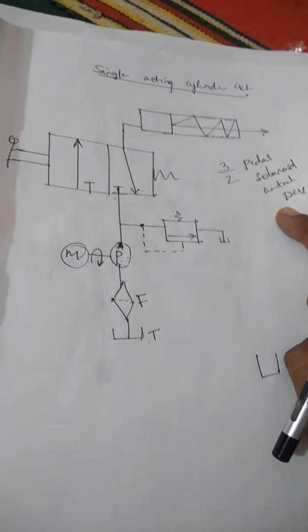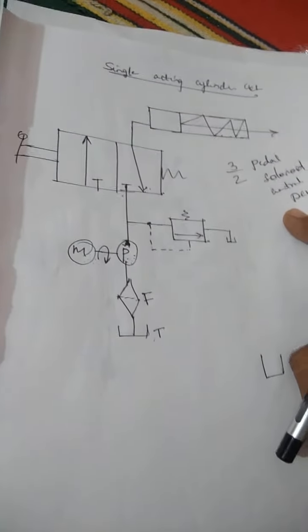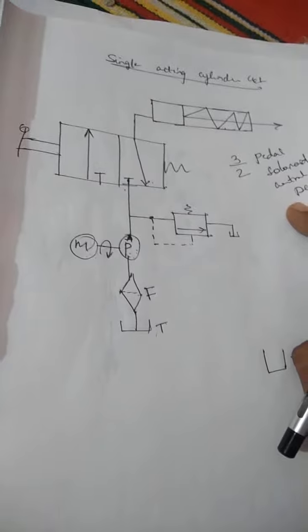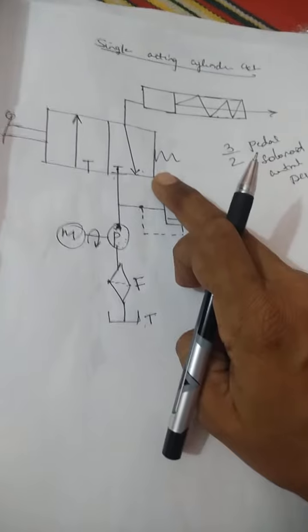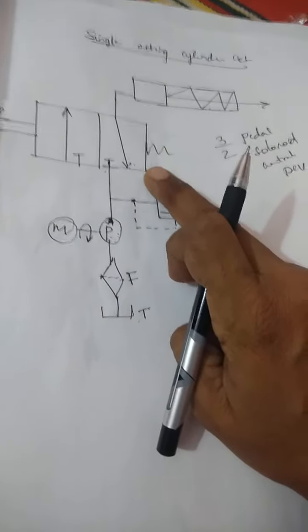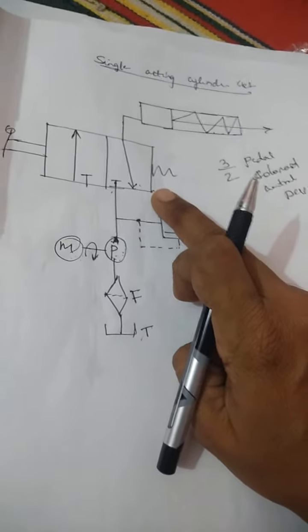If a valve is used for controlling pressure, we call it a pressure control valve. If it is used for controlling the flow of the fluid, we call it a flow control valve. But here we are using this valve for changing the path of the fluid flow, that's why we call it a direction control valve.